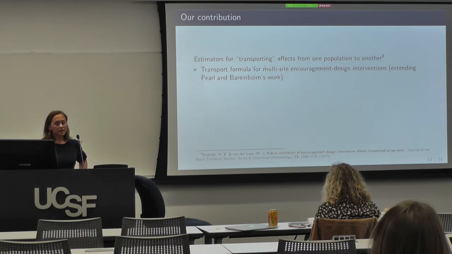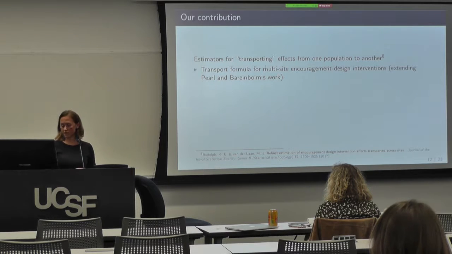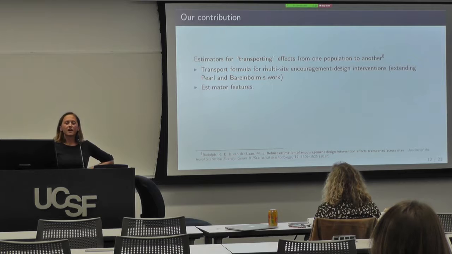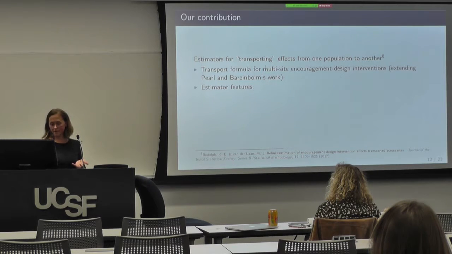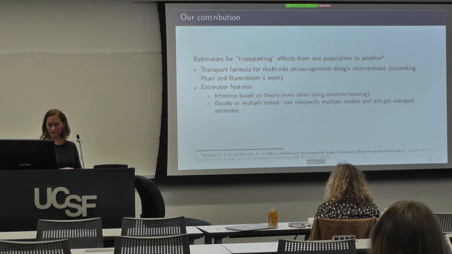So our contribution was to develop estimators for transporting effects when we have an instrumental variable set up. That involved a slight extension of Pearl and Bareinboim's transport formula. Because we were developing these estimators, we wanted them to have a couple of positive features, so we could get inference based on theory, even when we're incorporating machine learning.